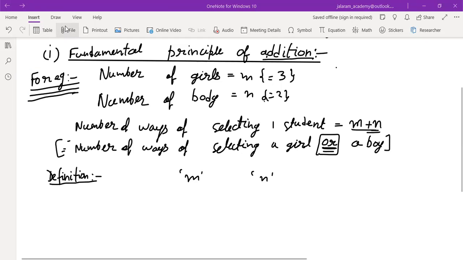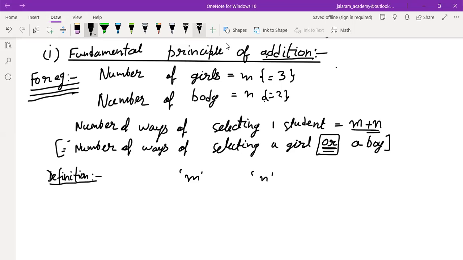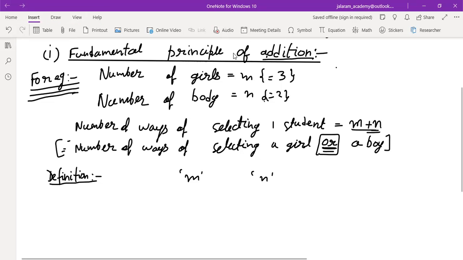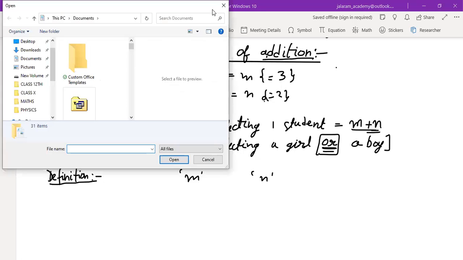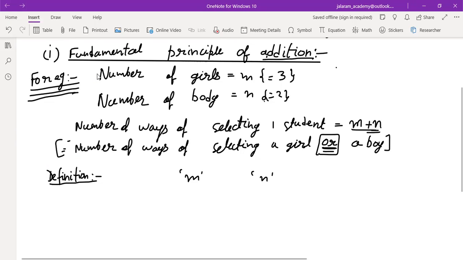If there are m objects of one type and n objects of other type, then the number of ways of selecting one object either from the first type or the first group, or from the second type or the second group, is given by m plus n. Is that clear to everyone?